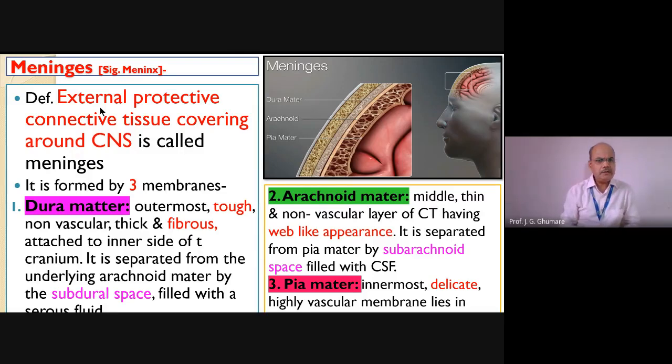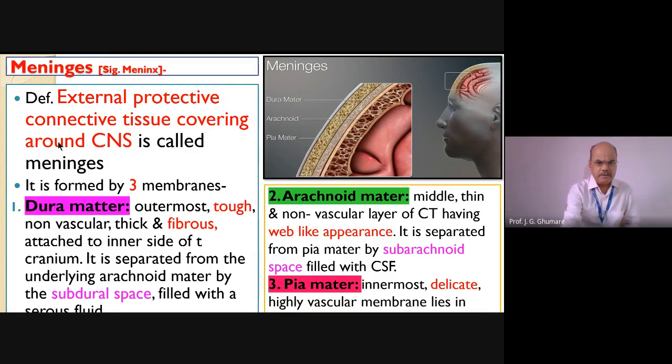Remember, not only brain, but brain and spinal cord. This external protective connective tissue covering around the CNS is called the meninges, singularly called a meninx and plurally called meninges. Simple definition, we'll have a short note on this one. So, external protective covering, which is actually connective tissue covering around the central nervous system, is called meninges.